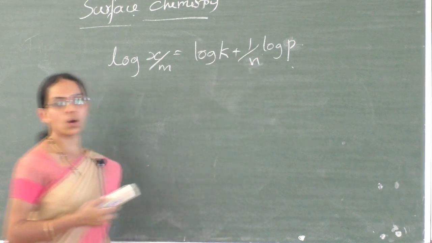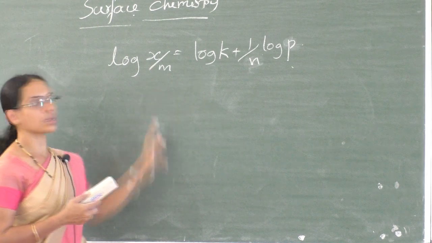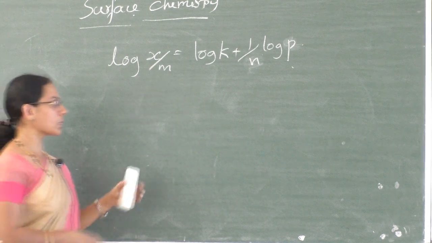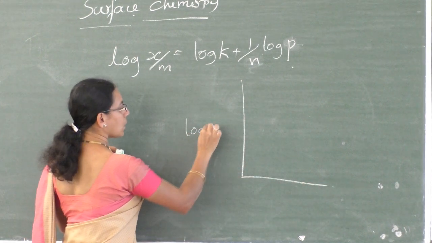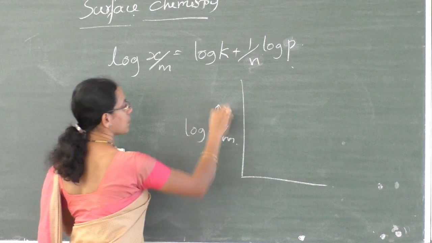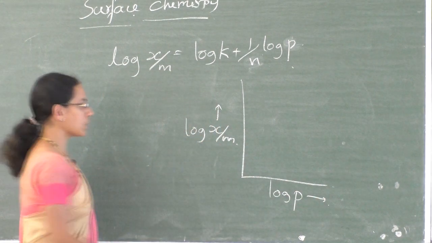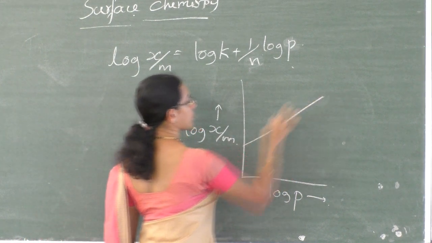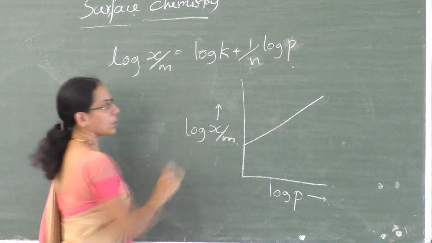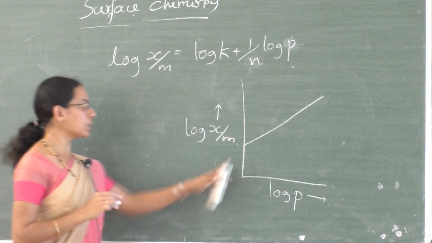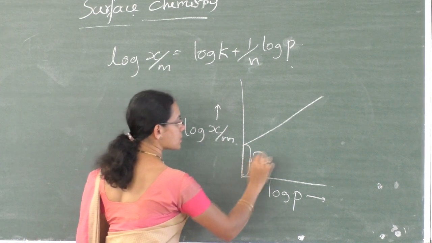n into log p. So if you compare this equation with the equation of a straight line, y is equal to mx plus c, we should get a straight line. So if you plot log of x by m versus log p, we get a straight line like this, and here the values of k and n can be found out by using the intercept and slope of this line. So the value of intercept